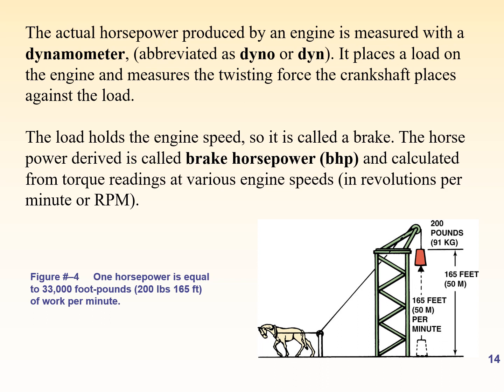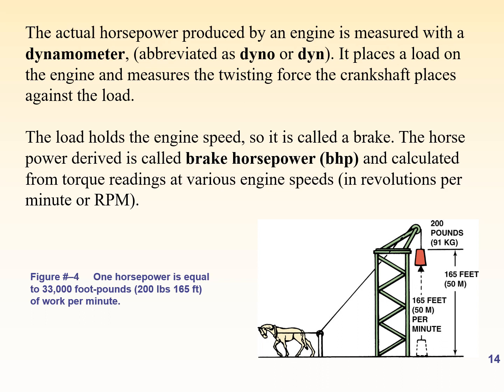The load holds the engine speed, so it is called a brake. Horsepower derived is called brake horsepower or bhp, and is calculated from torque readings at various engine speeds in revolutions per minute or RPM. 1 horsepower is equal to 33,000 foot-pounds of work per minute.